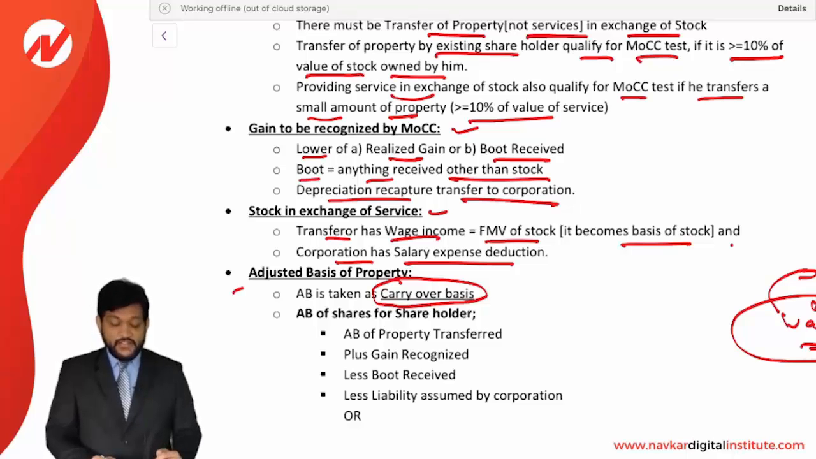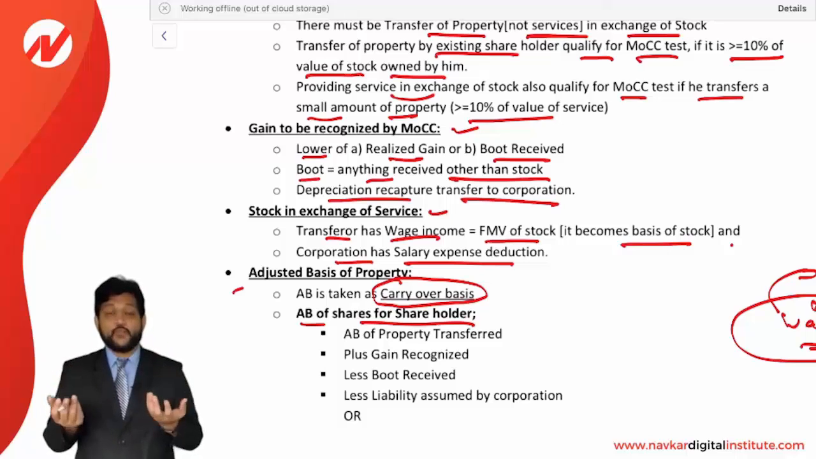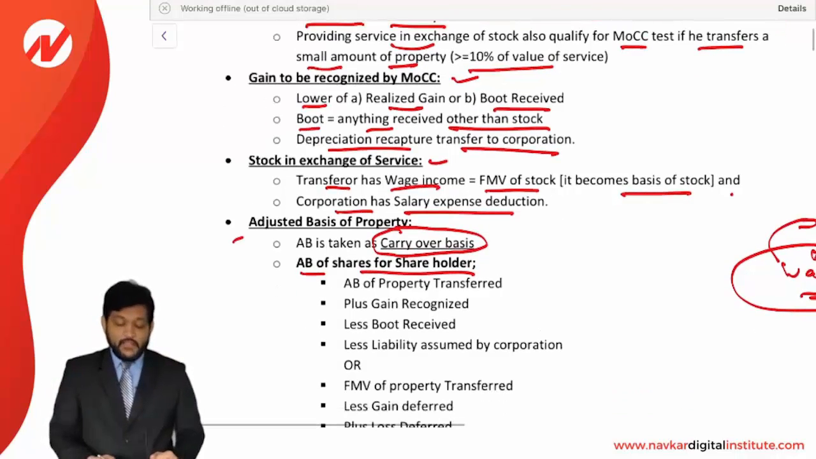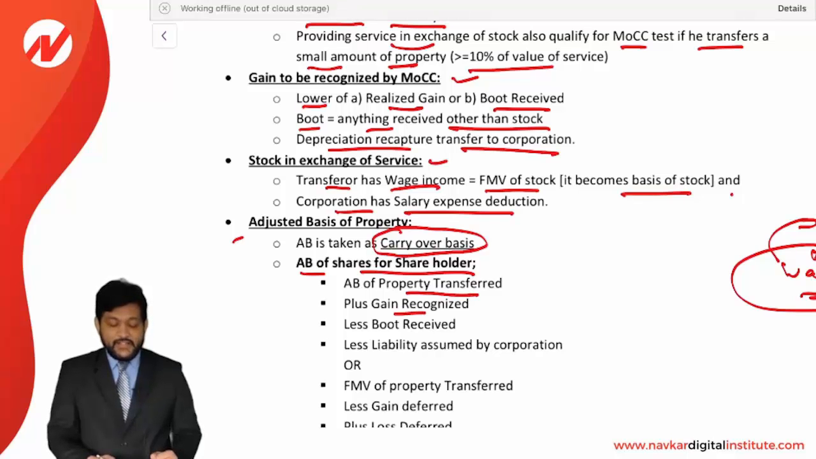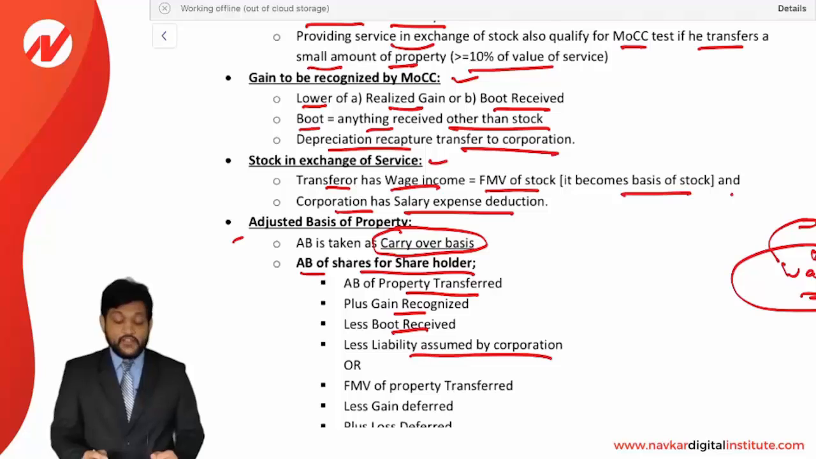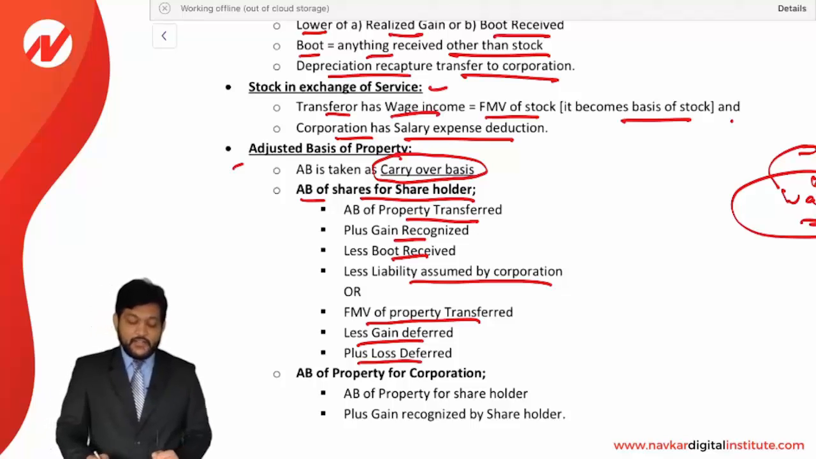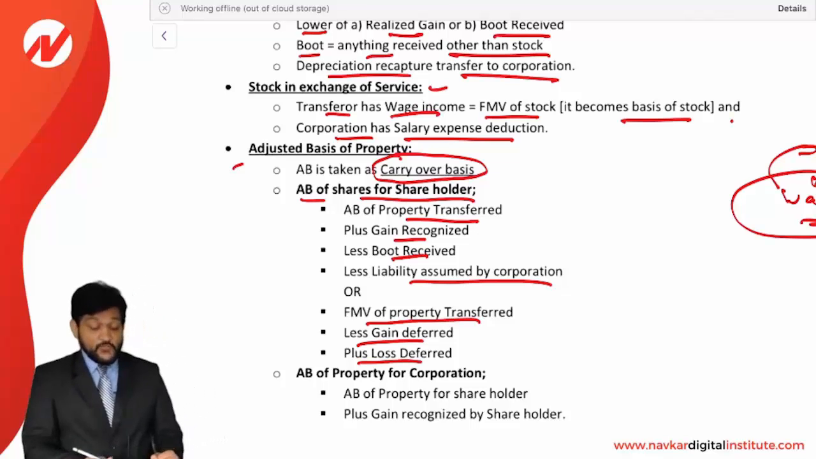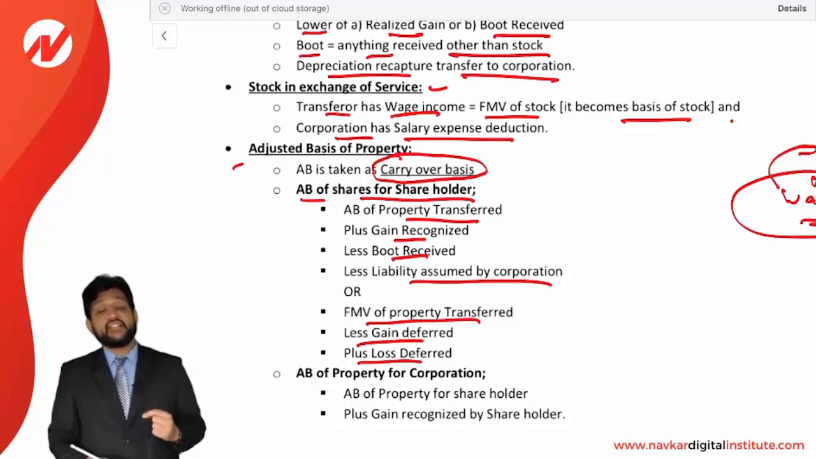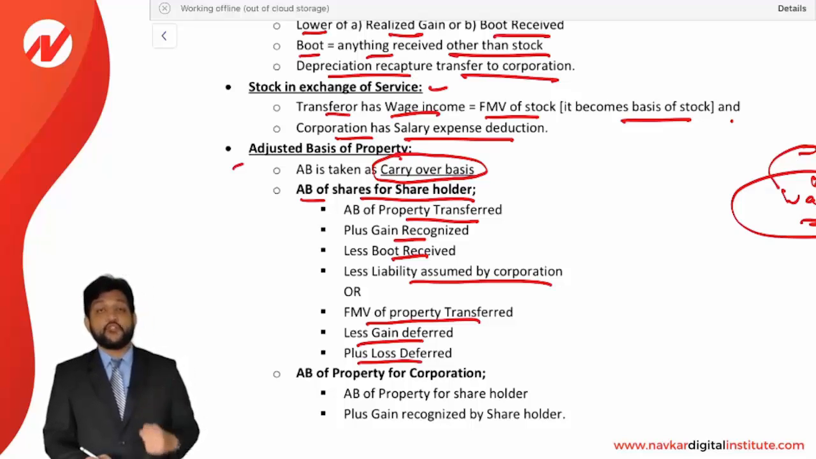Now different, let's see. Adjusted basis of shares for the shareholder. Shareholder is receiving shares in exchange of a property. So it will be basis for him. Let's see, that is adjusted basis of property transferred plus gain recognized less boot received less liability assumed by corporation. That is a formula. Or in a second sense, we can say FMV of the property transferred less gain deferred plus loss deferred. See, look at the formula. This is the adjusted basis of stock for the shareholder, they want to say.